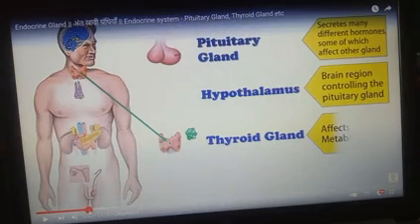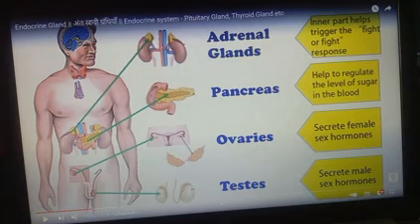This is the structure in which you can see the location of the different glands. The pituitary gland is present inside our brain, then the hypothalamus, the brain region controlling the pituitary gland, the thyroid gland present in our neck region, the adrenal gland present above the kidney, the pancreas present in our alimentary canal, and the ovaries and testes, present in the sexual part of male and female.